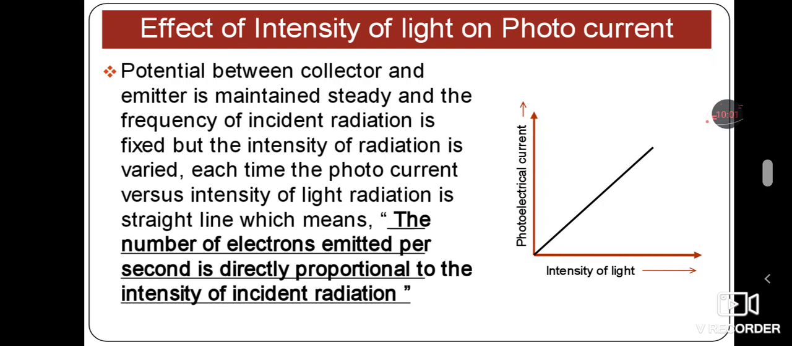So both are directly proportional, which means when the intensity increases, the photocurrent automatically increases, and when the intensity decreases, the photocurrent decreases. So with the help of this we can say that the photoelectric current depends upon the intensity, but it is not going to depend upon the potential as well as the frequency.